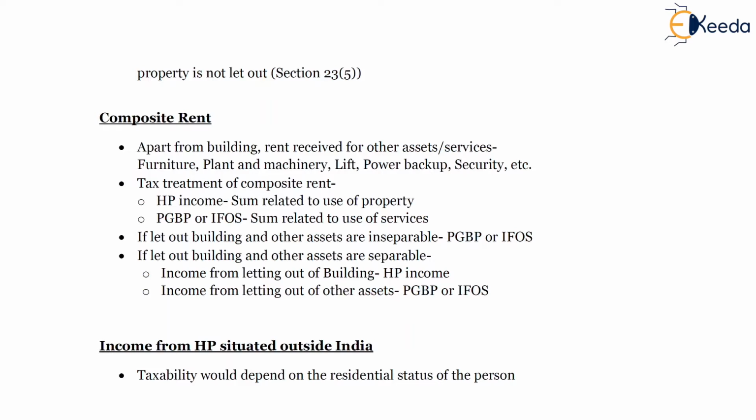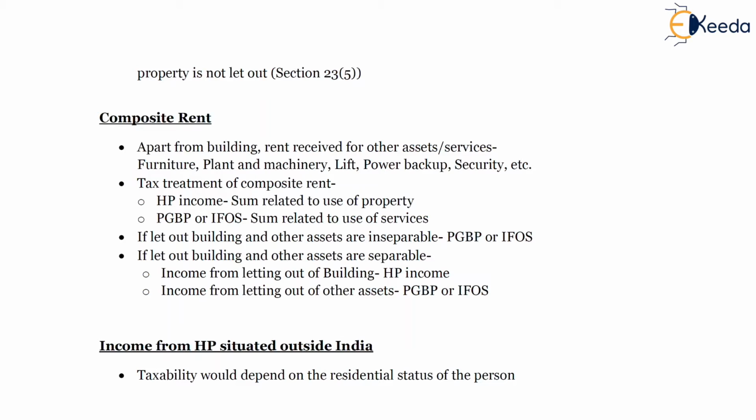Now next topic is composite rent. In case of composite rent, it's an example in which along with the building, there are certain services which either can be separated or cannot be separated. For example, a house property for residential accommodation is provided as a rental accommodation with furniture. It is provided with lift, with other services such as gymnasium, and other services which are provided in the society. So there might be other services which are not divisible.